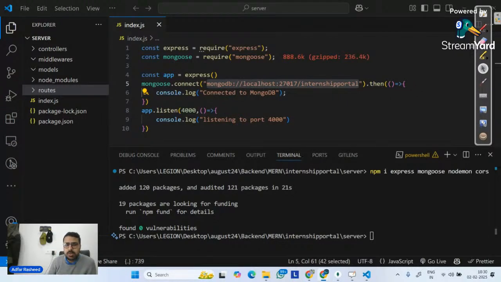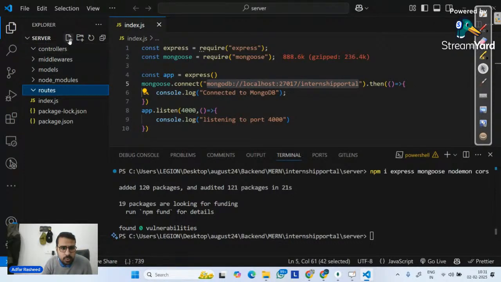Am I clear? So what I have done is I have created this time 4 folders, 2 extra folders actually, which we have not done earlier. We have controllers, we have middlewares, we have models, and then we have routes. So let's understand what these are one by one. We know what routes mean, of course. Routes mean different groups of routes in my application. Whatever logic they have, I will simply keep them there, right?